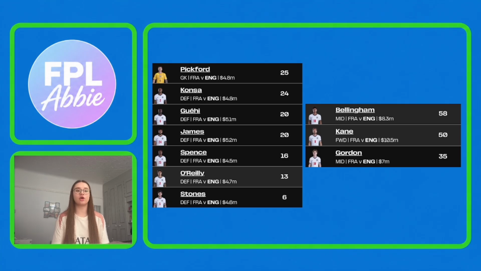So some options that could potentially be in your team could be maybe Watkins if he starts. Rodgers, who did start last night, could potentially see a start again. So I think rather than it being these three players we're looking to target, it's going to have to be a case of wait and see who is in that starting lineup, and then maybe pick some of them. I probably would pick one or two England attackers against France, as their defence is probably going to be rotated a little bit as well, and the projections suggested that it could be a high scoring game for both teams.